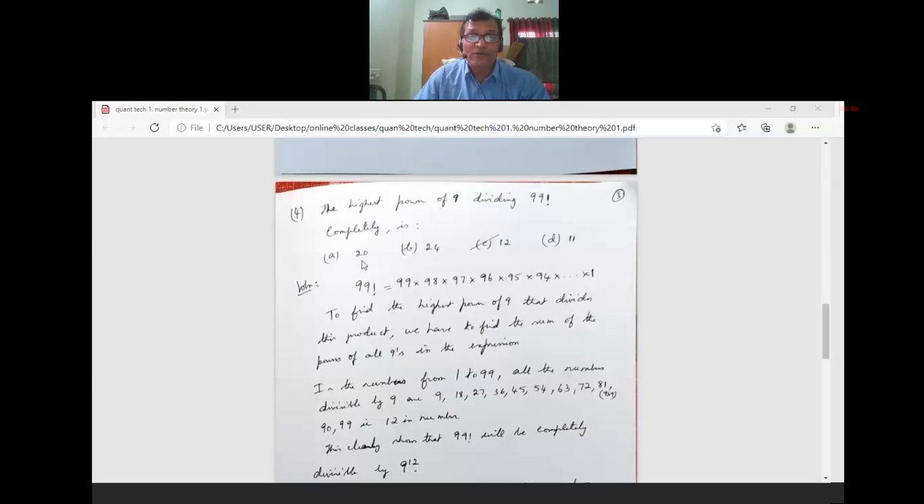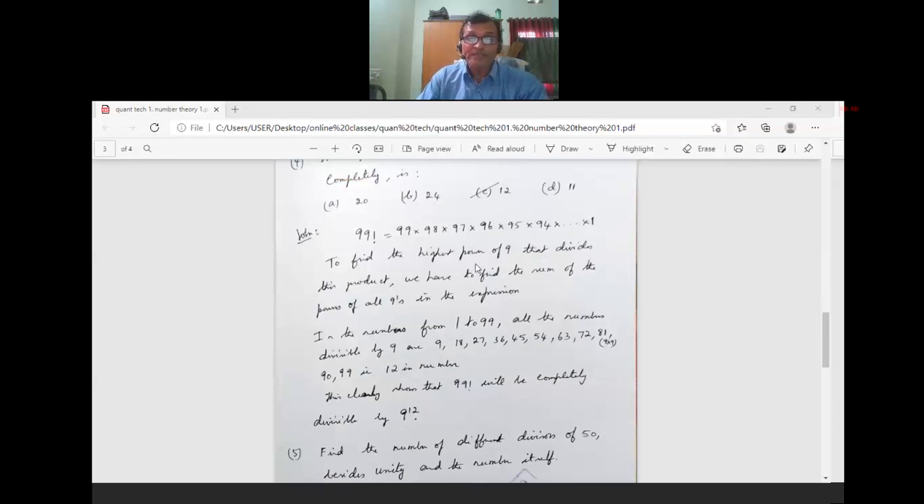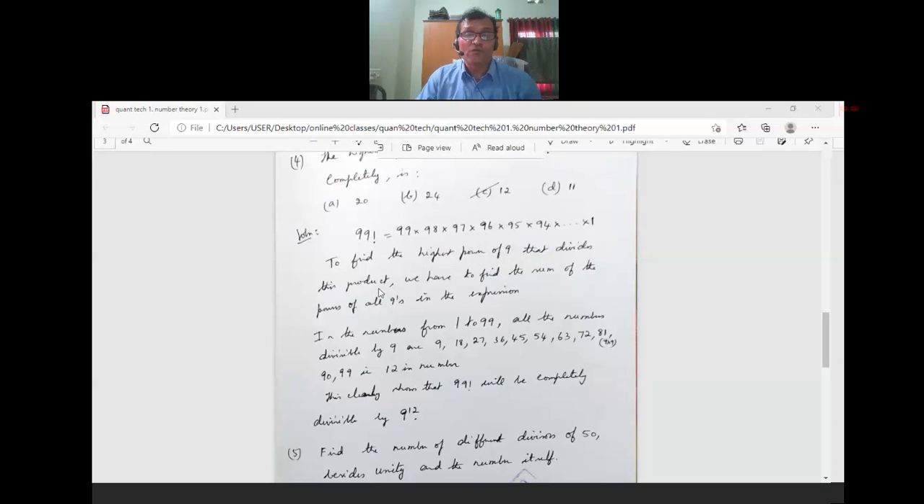So 99 factorial means 99 into 98 into 97, and so on, down to 4 into 1. To find the highest power of 9 that divides this product, we have to find the sum of the powers of all 9s in the expression. The sum, because we want to know the highest power of 9.